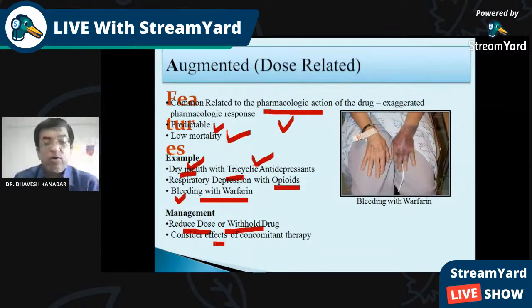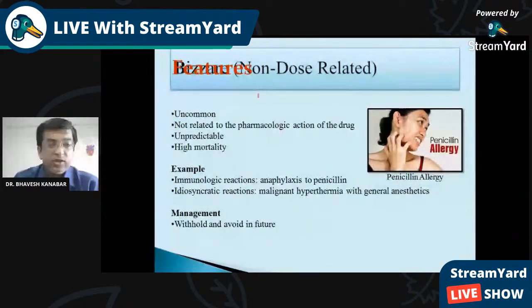Consider the effect of the concomitant therapy. Then Type B reaction, these are bizarre or non-dose related reactions. That is similar to type B we have learned. Uncommon, not related to pharmacological action. These are unpredictable and can lead to high mortality.